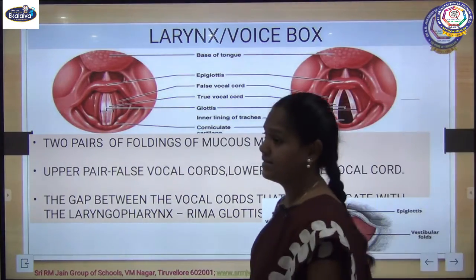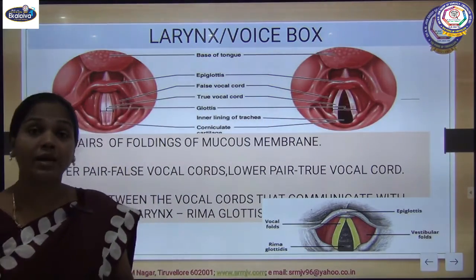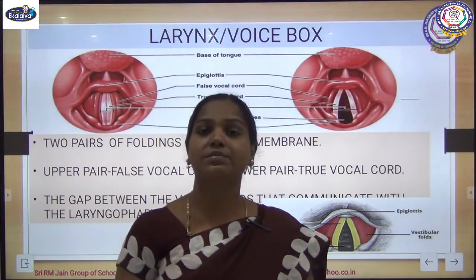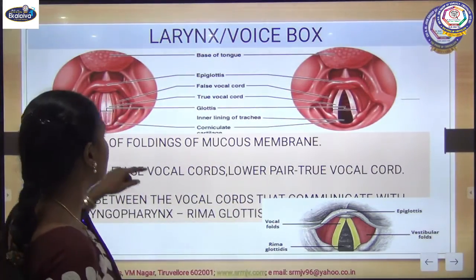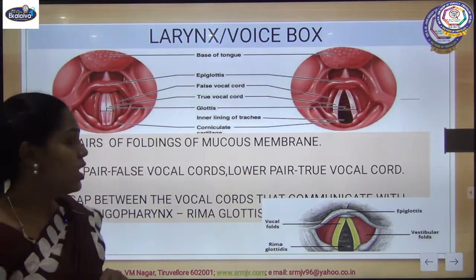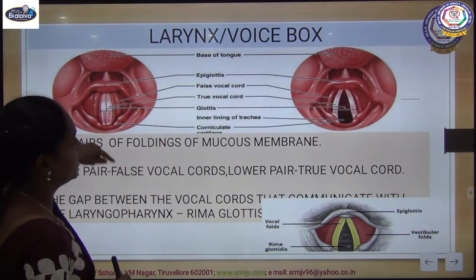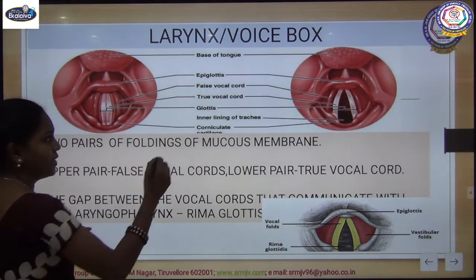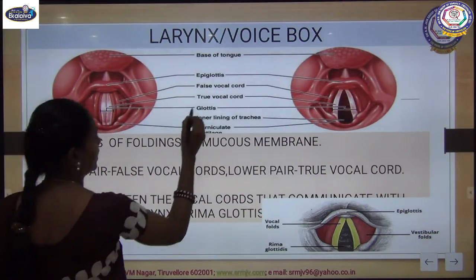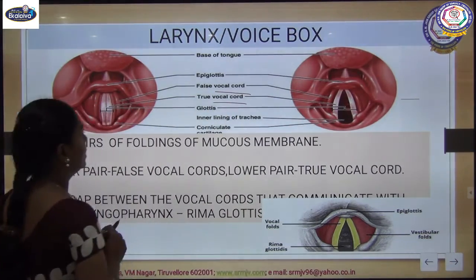See, this larynx, we used to call it our voice box. Why are we calling it our voice box? When you see, it consists of some membranous structures like this. Those membranous structures we will call vocal cords.